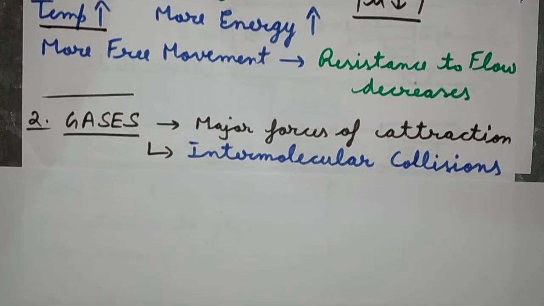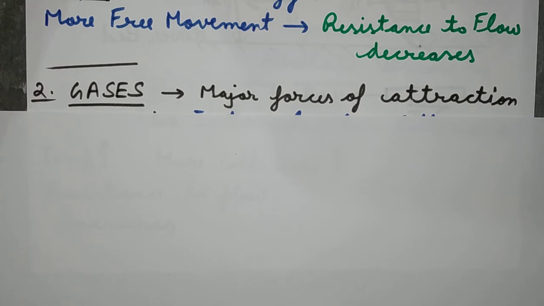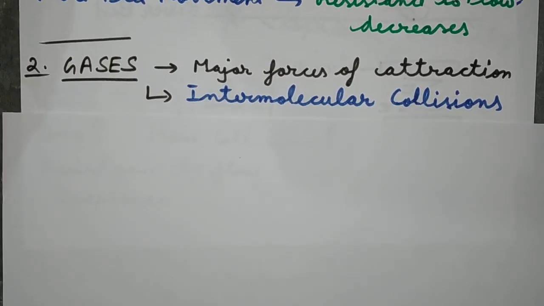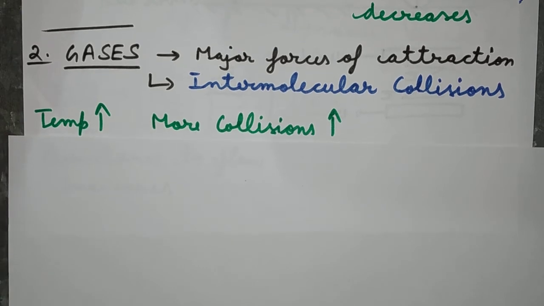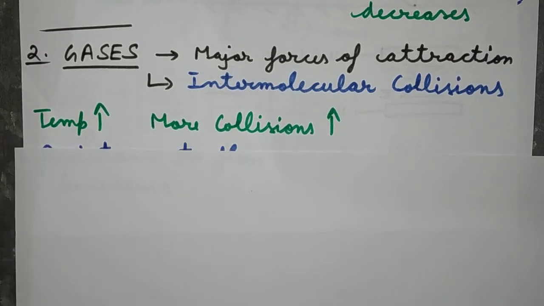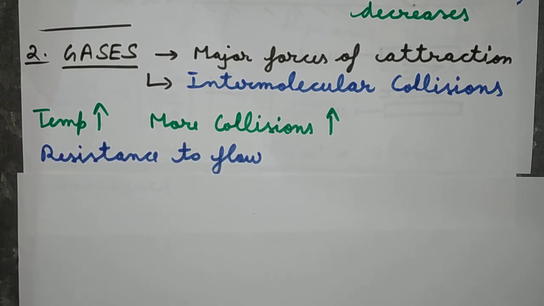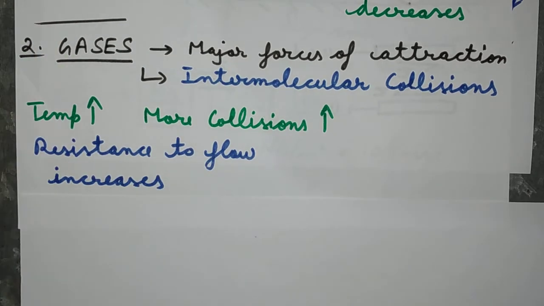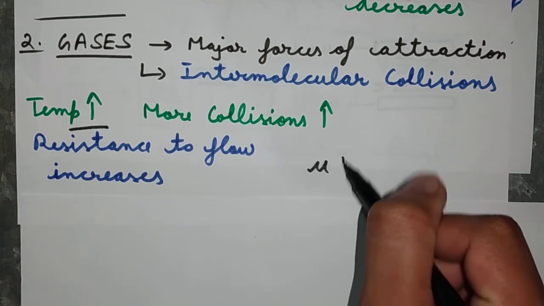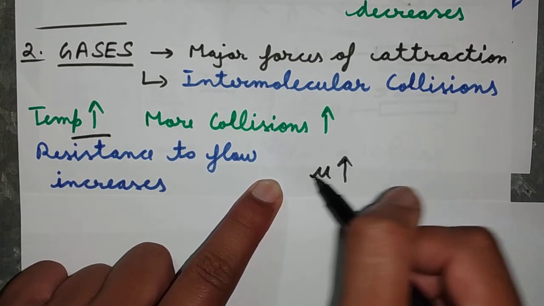Now moving on to the case of gases, the major forces of attraction are the intermolecular collisions. As the temperature is increased in the case of gases, more collisions will take place, and these collisions will increase the resistance to flow. So in the case of gases, as the temperature is increased, the viscosity mu will also increase.